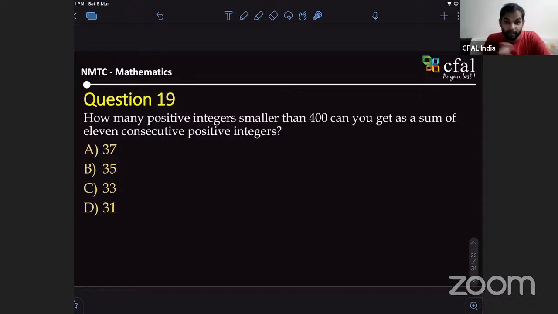No, it's the sum of 11 numbers, right? It's consecutive. The easiest way would be the initial formula, I was expecting you to know that. Sir, we should take the 11 consecutive numbers to be x, x plus 1, x plus 2, and so on. And the sum, sir, will be 11x plus 55. It will be in the form of that. So 11x plus 55 is less than 400. If you solve for x, you get x is less than 31 point something.